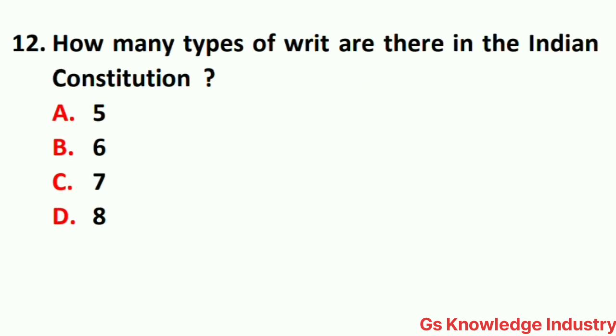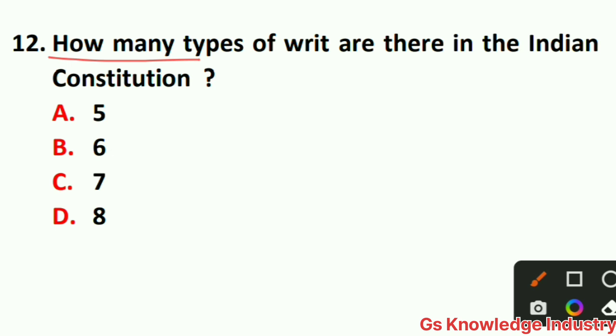Question number 12 is, how many types of writ are there in the Indian Constitution? Option A 5, option B 6, option C 7, option D 8. So here the correct answer is option A. There are 5 types of writ in the Indian Constitution.